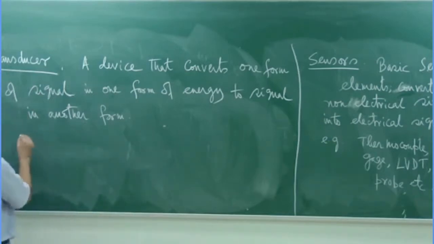So basically we can divide the transducer into two parts.